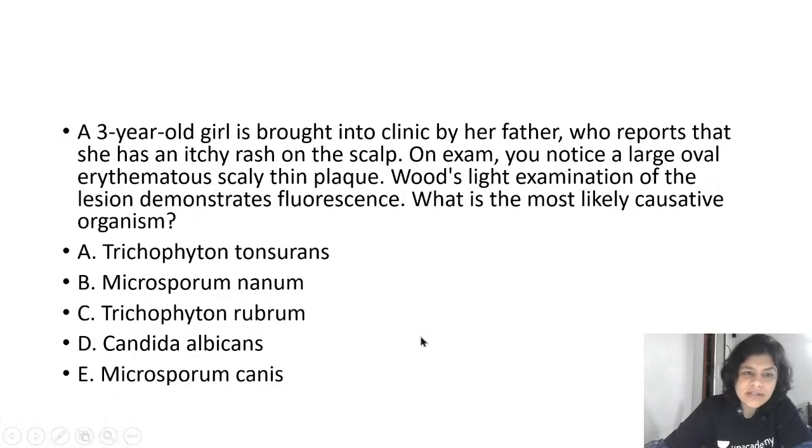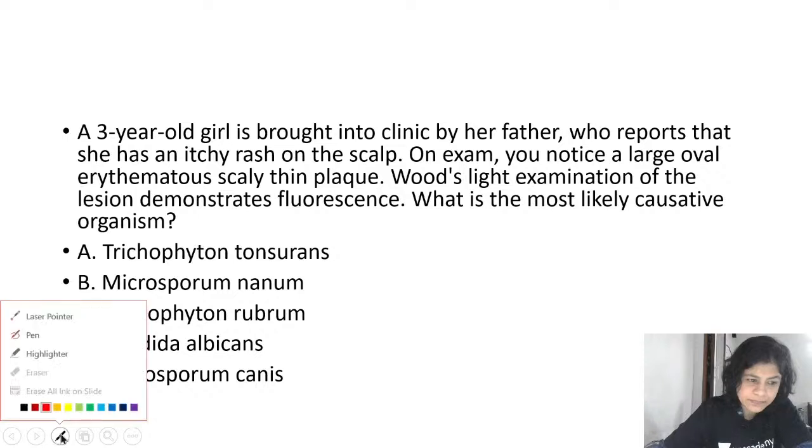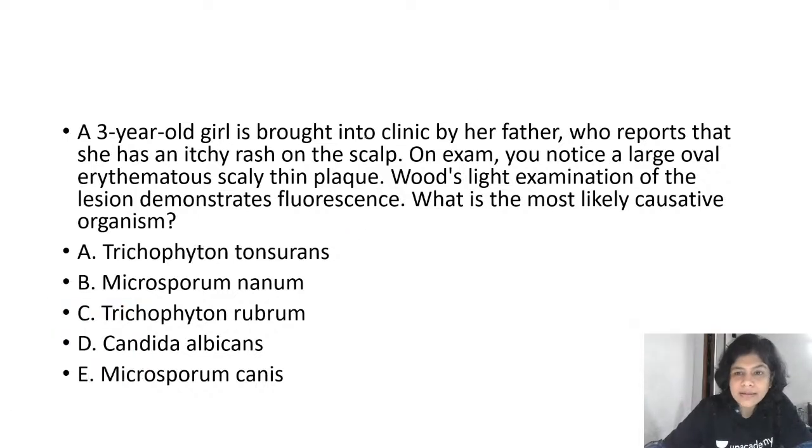Now you have a 3-year-old girl who is brought into the clinic by the father. The father reports that she has an itchy rash on the scalp. On examination, you notice a large oval erythematous scaly thin plaque. Wood's lamp examination of the lesion demonstrates fluorescence. What is the most likely causative organism? Is it Trichophyton tonsurans, Microsporum nanum, Trichophyton rubrum, Candida, or Microsporum canis?